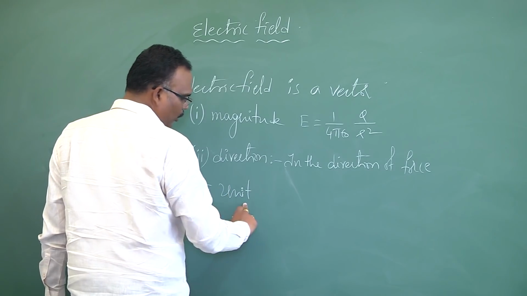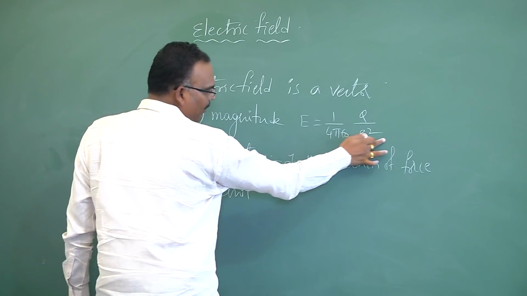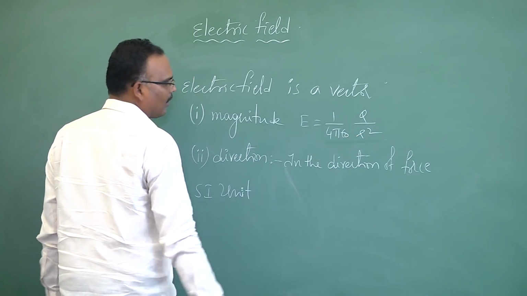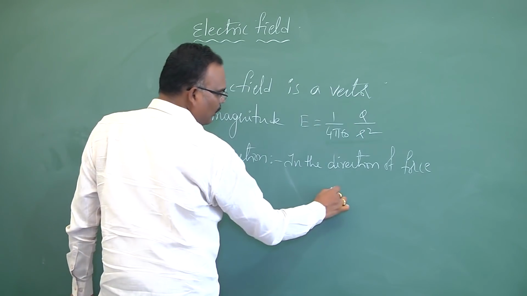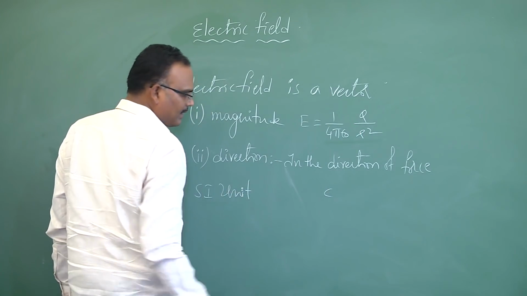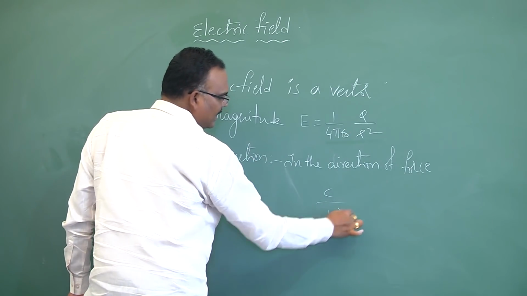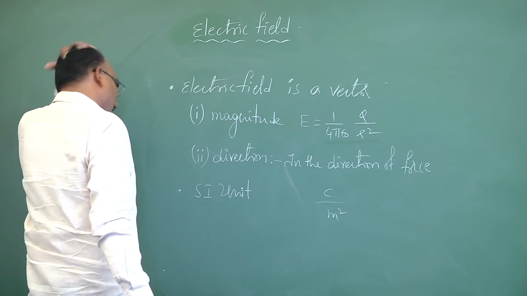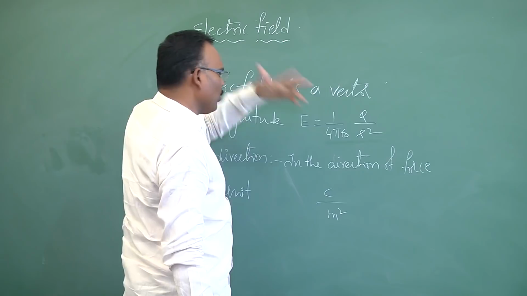See, to write a unit, you need a mathematical expression. Already I have one mathematical expression here: 1 by 4 pi epsilon naught Q by R square. Charge unit is coulomb, we know. Easy to write. Similarly, distance unit is easy, that is also I can write, it is meter square. But epsilon naught has a unit.